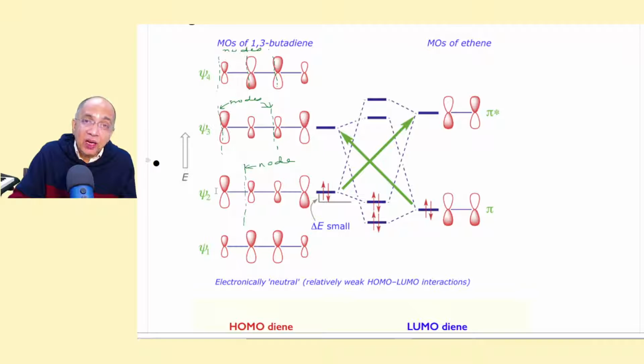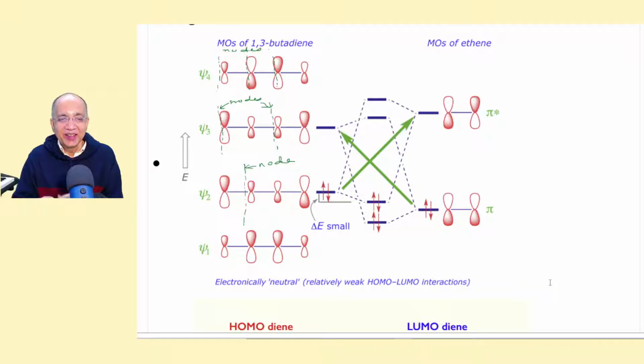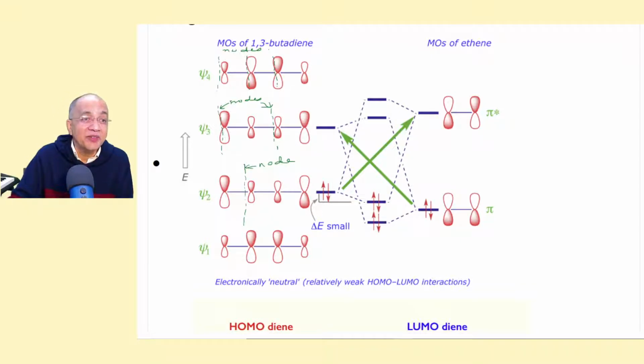And the next one is having one node. I'm sorry, because the diagram was displaced sometime, so I didn't rectify. In this, we get only one node in the middle. This is a node. Plus plus, minus minus, plus plus, right? So plus minus, that gives a node. So in this plane, the probability of finding the electron is 0. This is the nodal plane. So in psi2, there is one node.